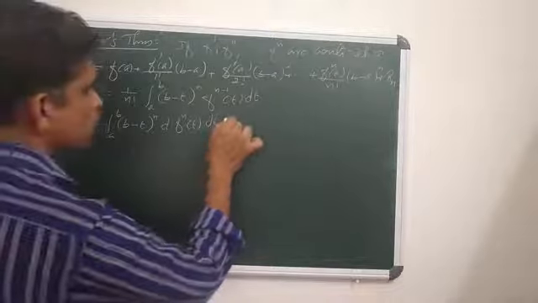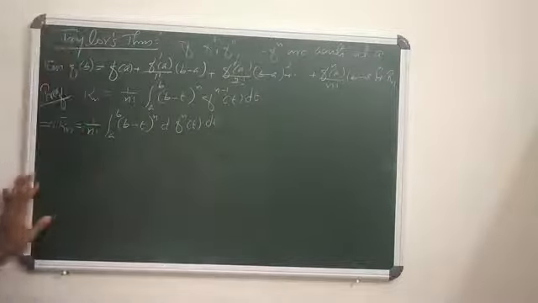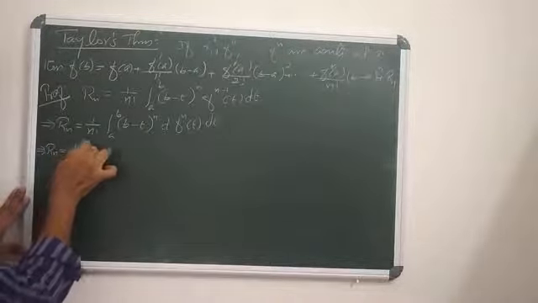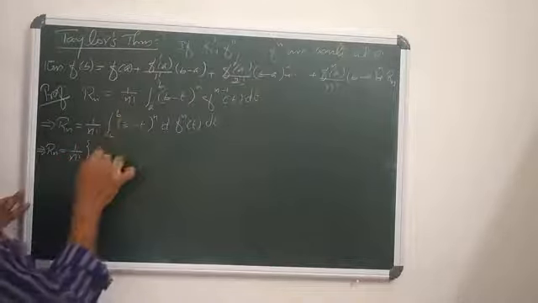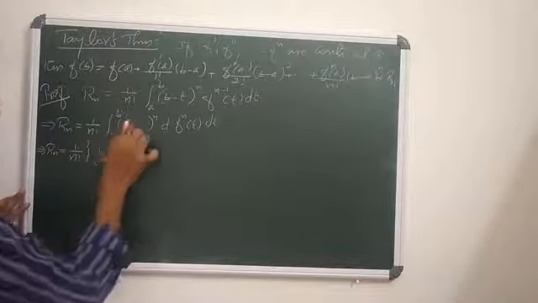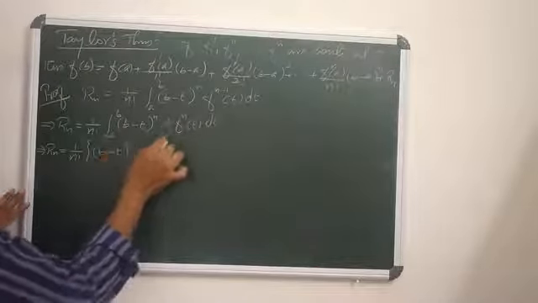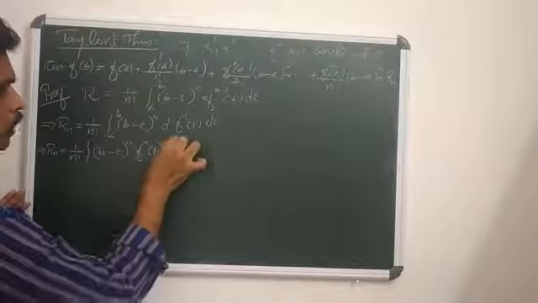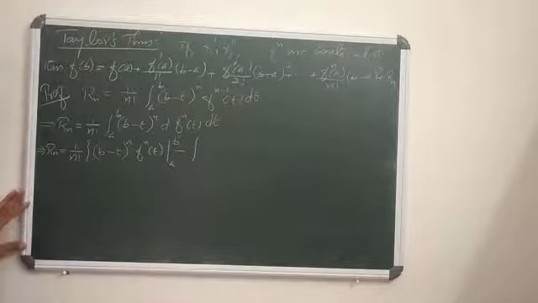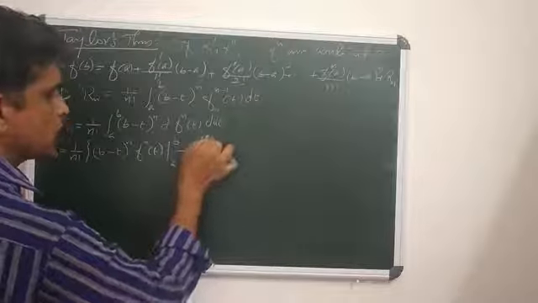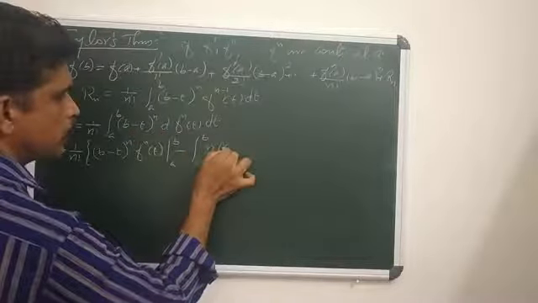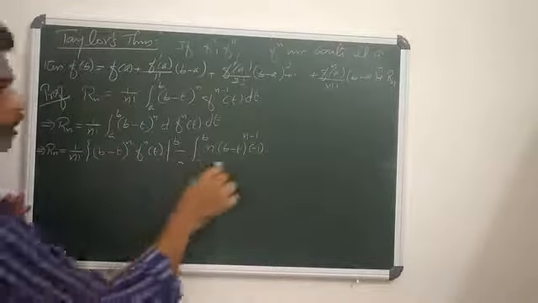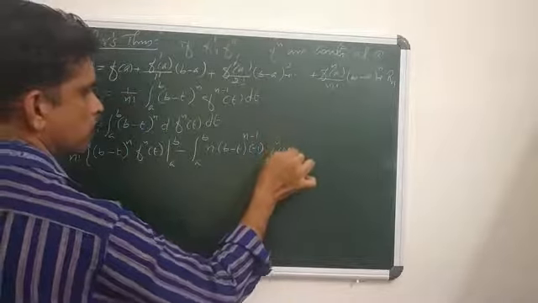Which equals, now by using integration by parts, what do you get? On integration by parts, we have Rn equals 1 by n factorial into: first function, b minus t all power n, into integral of second, that is f n t, from a to b, minus integral of derivative of the first function. The derivative of the first function is n into b minus t all power n minus 1, into derivative of minus t, which is minus 1, into integral of second, that is f n t dt.